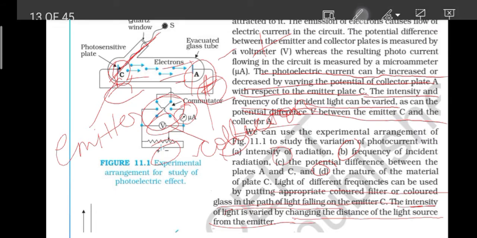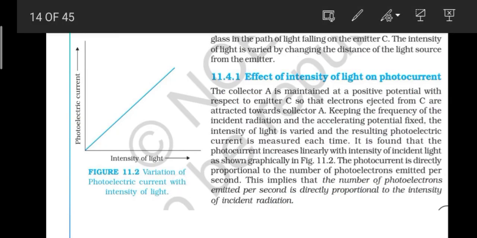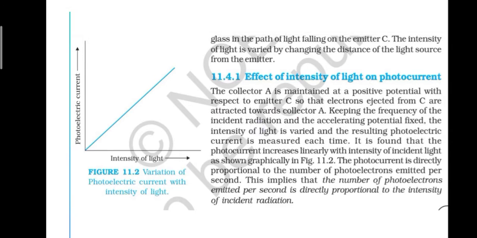Okay, and now let's move on to the next slide. Here it is written that the glass is in the path of light falling on the emitter C, and the intensity of light is varied by changing the distance of the light source from the emitter, which I said before. So that's the thing. Next, these topics are really important, and if we understand these things, then we can also understand some important derivations by these.